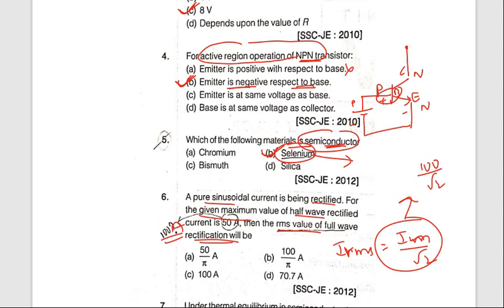You know that 1 by root 2 can be written as 0.707. So 100 into 0.707, just multiply that, and you will get 70.7 amperes. So the correct answer is 70.7 amperes. The RMS value of full wave rectifier formula is RMS equals Im by root 2. Maximum current given is 100 amperes. Substitute here 100 by root 2. 1 by root 2 is 0.707. Multiply that, you will get 70.7 amperes.